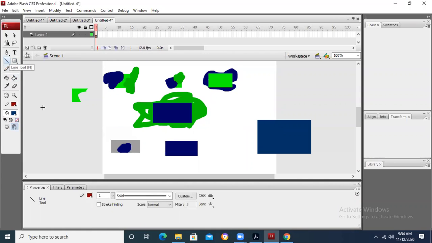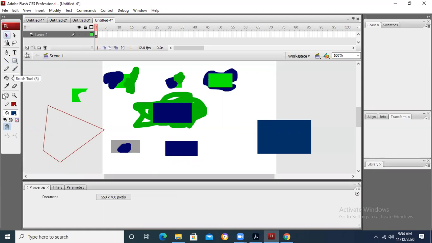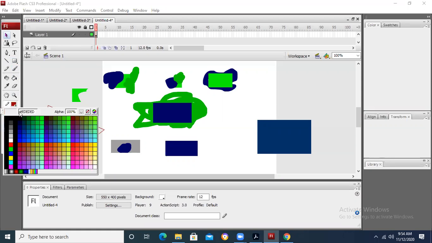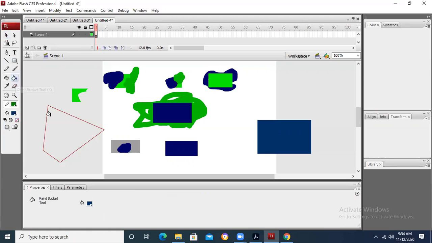If I take the line tool and draw some object, when we have got a closed object, which is very necessary, and I take some color from here and take the paint bucket tool and drop it, just like you would have done in Windows Paint, Microsoft Paint. But the object should be closed. If the object is not closed, then it is not going to be applied.